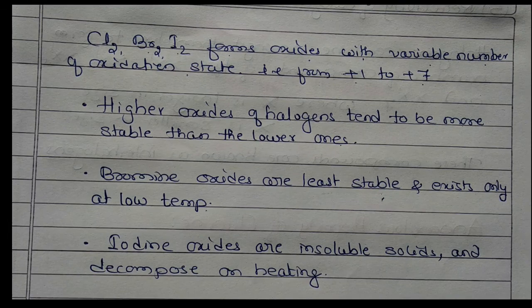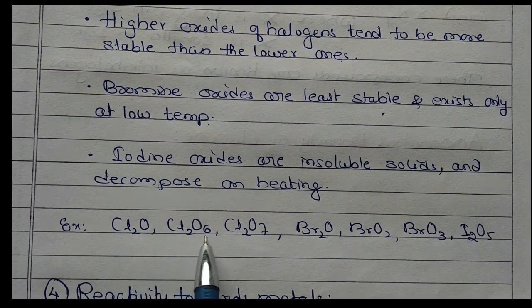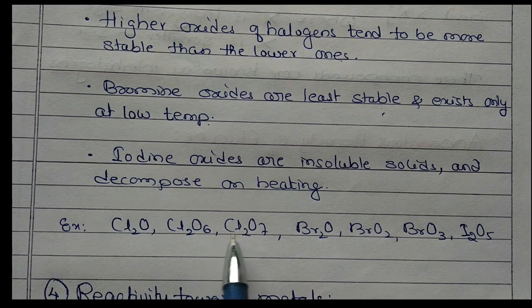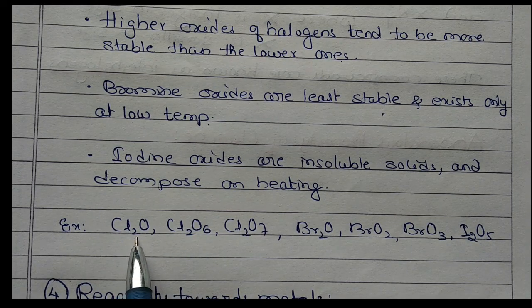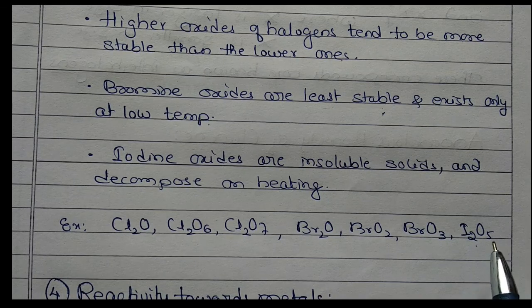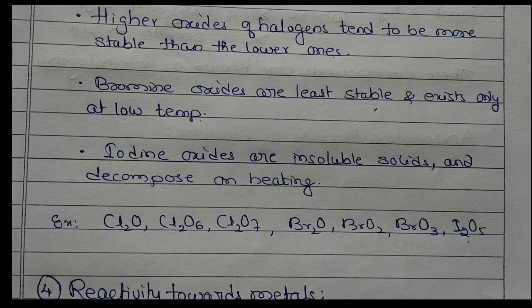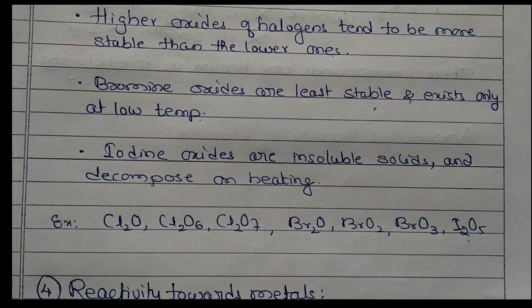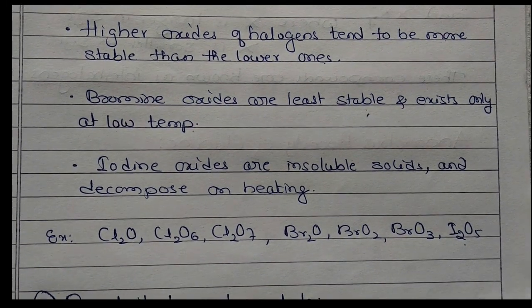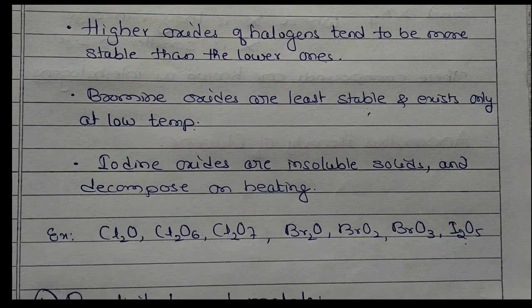So I told you some oxides have different oxidation states. Let us take some examples here. This is a chlorine oxide. Here the oxidation state of chlorine keeps changing. Similarly bromine and iodine. I2O5 is a very good oxidizing agent and hence it is used in the estimation of carbon monoxide. To identify how much carbon monoxide is present, this I2O5 is used. Okay, so this is about reactivity towards oxygen.